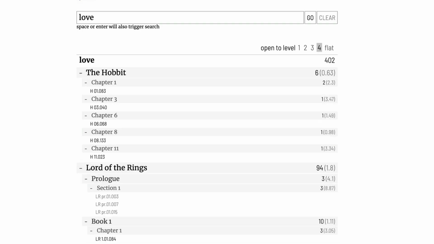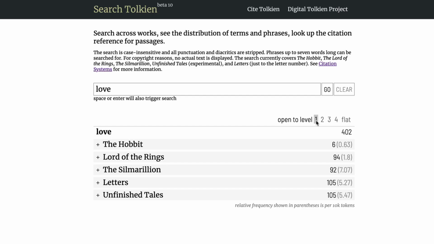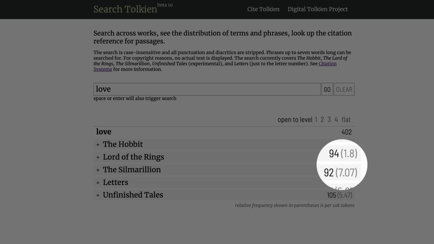You'll note that not only can you get a list of all the occurrences, but also get a sense of how the term is distributed across different works. And so when it's collapsed, for example, you can see the various counts of the word across The Hobbit, The Lord of the Rings, The Silmarillion, Letters, and Unfinished Tales. You'll notice that the word love occurs 94 times in The Lord of the Rings and 92 times in The Silmarillion.